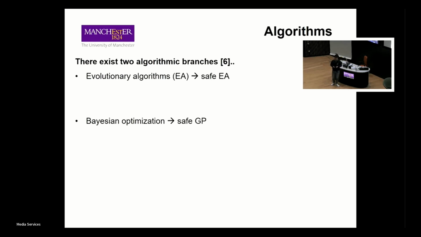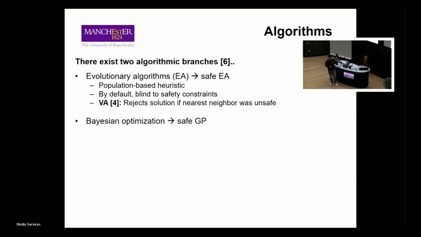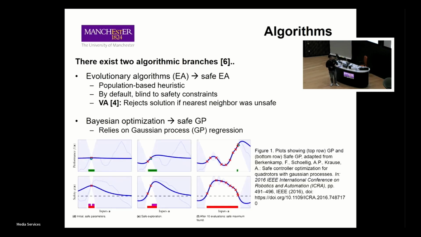There exist two algorithmic branches in safe optimization. One is evolutionary algorithms, and the other is Bayesian optimization. Evolutionary algorithms are population-based heuristics, and by default they do not apply to safety constraints. However, for example, SafeEA rejects any solution if its nearest neighbor was unsafe. SafeGP relies on Gaussian process regression. In the plot above, you see how the Gaussian process is regressed based on past observations, and how the safe optimization algorithm works with the observations in the plot below.